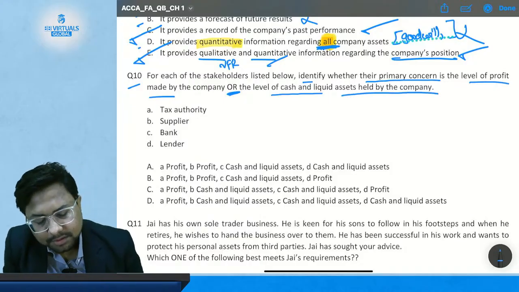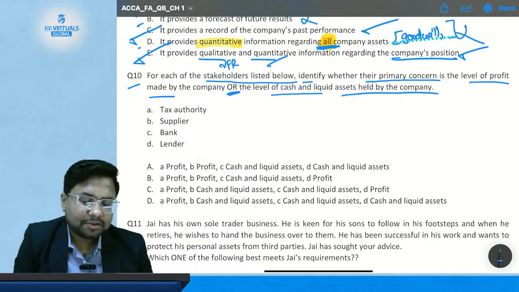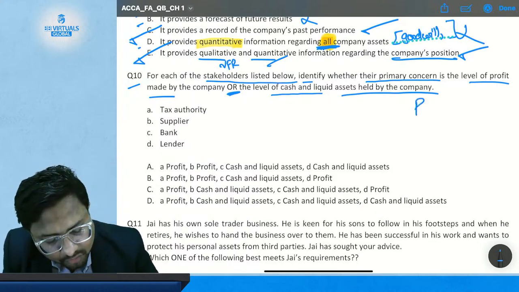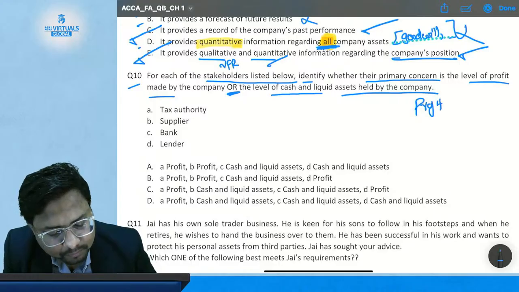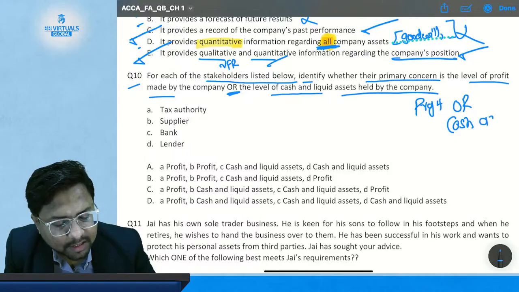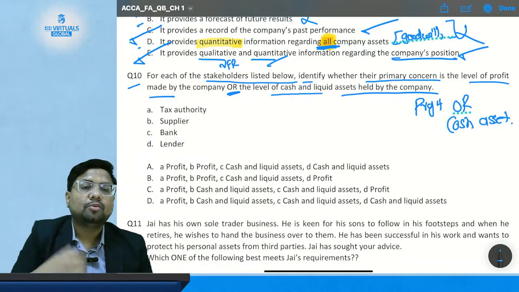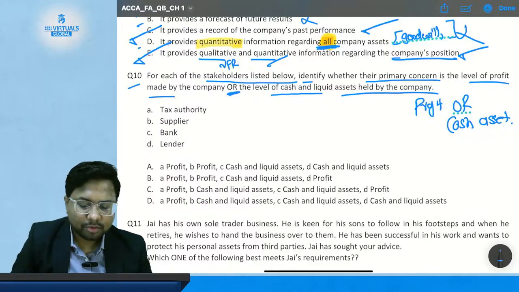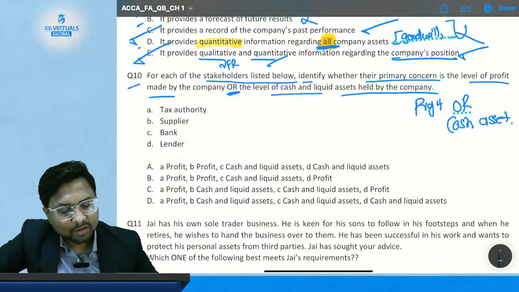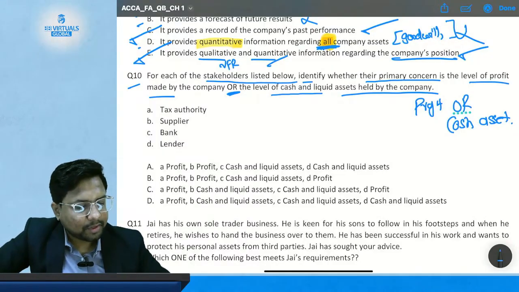So we have to tell which stakeholder is more interested in the profit of the company or in the cash asset held by the company. Who is more interested in the profit, and who is more interested in the cash of the company? We will discuss each option in detail.